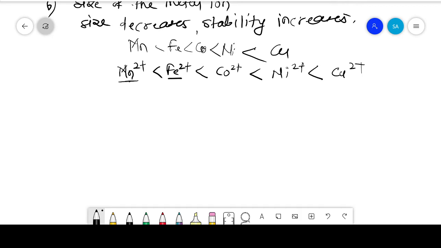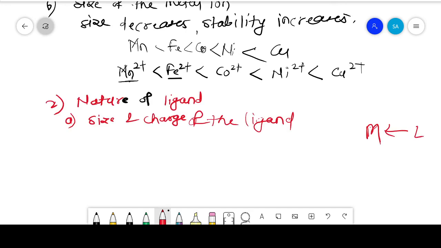As we know, the ligand is an electron donor to the central metal ion. In general, a small ligand with a high negative charge is a good donor, having a lone pair of electrons. So small ligands with higher negative charge form stable complexes.